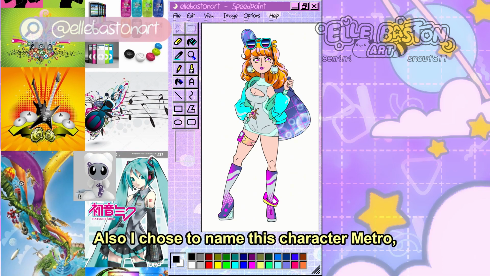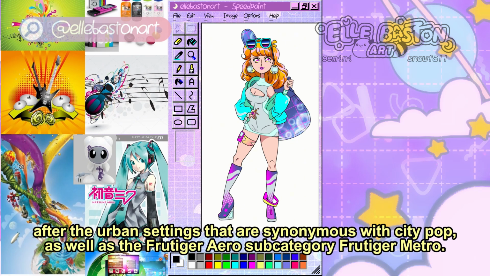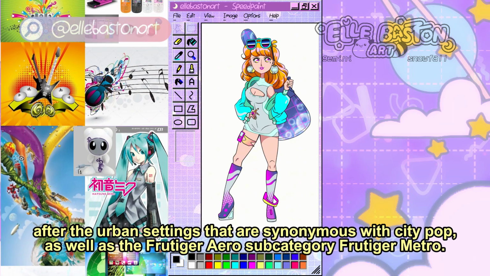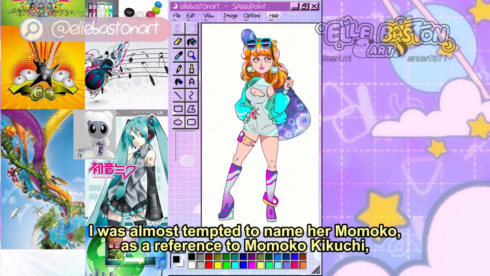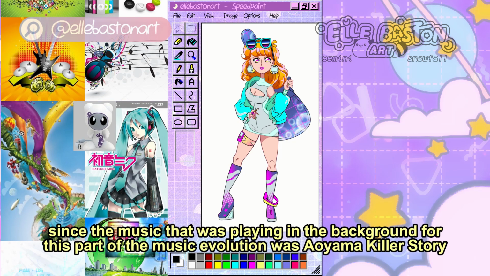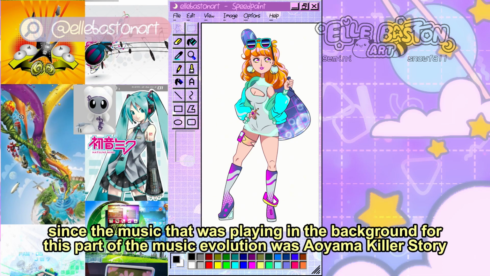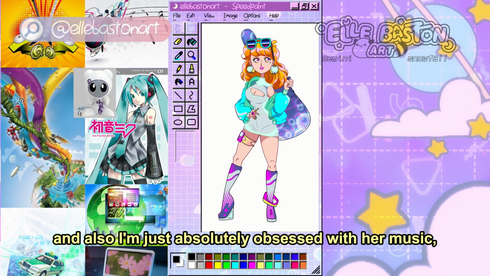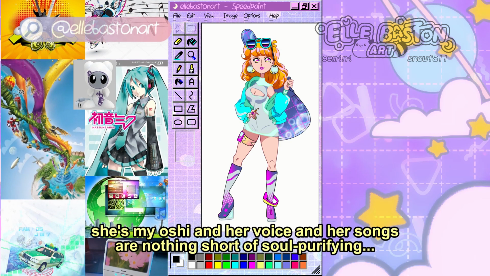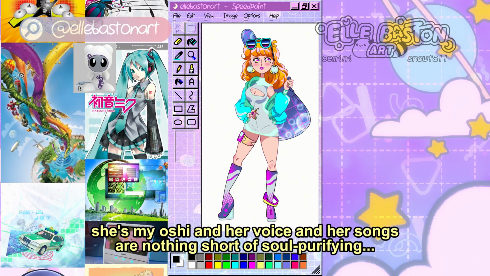Also, I chose to name this character Metro, after the urban settings that are synonymous with city pop, as well as the Frutiger Aero subcategory Frutiger Metro. I was almost tempted to name her Momoko as a reference to Momoko Kikuchi, since the music that was playing in the background for this part of the music evolution was I Am a Killer Story from when she was still part of Ramu, and I'm also just absolutely obsessed with her music. She's my Oshi, and her voice and her songs are nothing short of soul purifying.